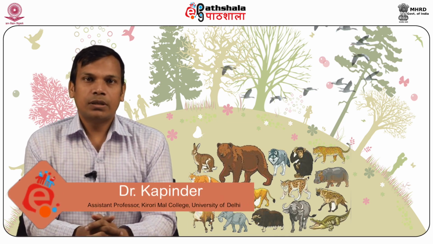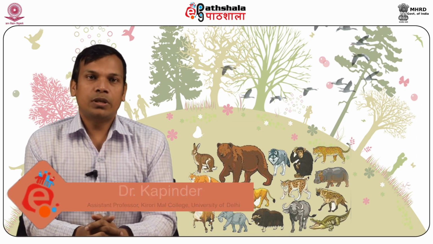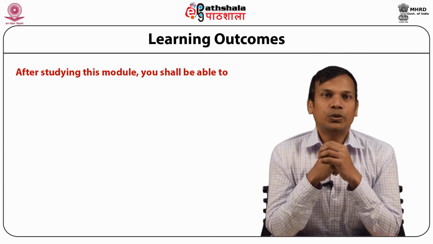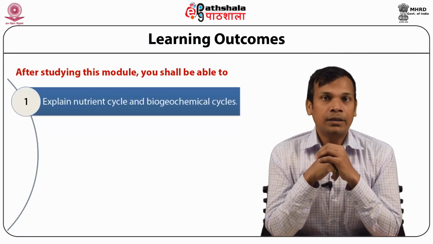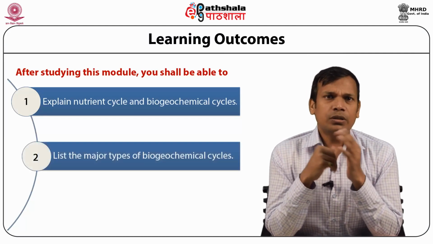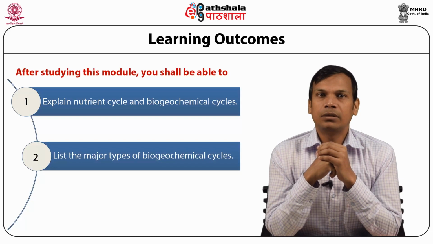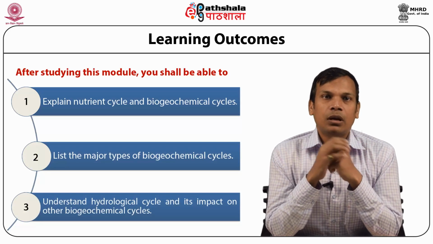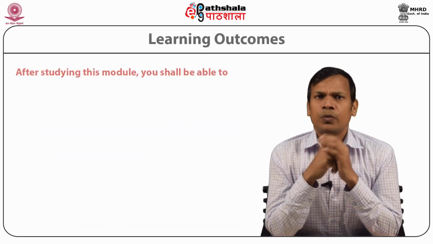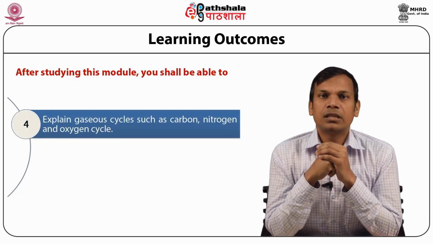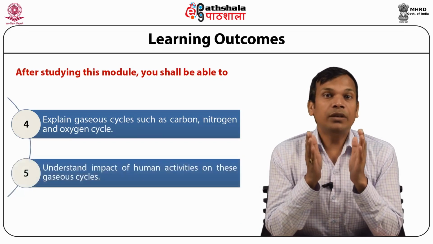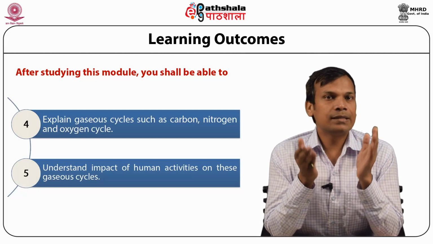Today we are going to discuss a module, Ecosystem Processes 1 Part 3, under the paper Ecology. Learning objectives. After studying this module, you shall be able to explain nutrient cycle and biogeochemical cycles, list the major types of biogeochemical cycles, understand the hydrological cycle and its impact on other biogeochemical cycles, explain gaseous cycles such as carbon, nitrogen and oxygen cycle, and understand the impact of human activities on these gaseous cycles.